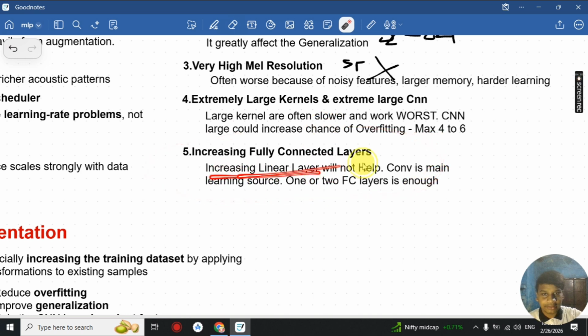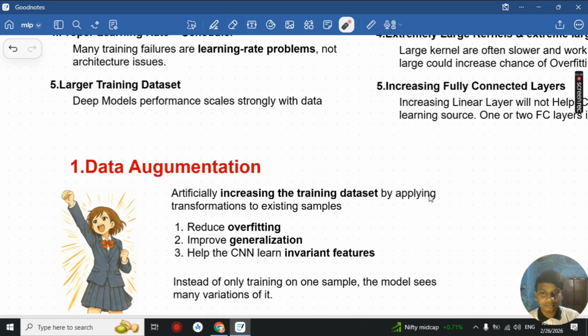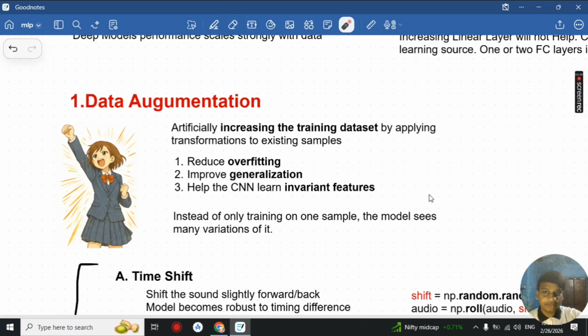Finally, increasing the fully connected layers will not help, because the convolution is the learning source. The convolutional layers learn the patterns, and the linear layer is only an intermediate step to get the values. I would recommend 1 to 2 linear layers only.